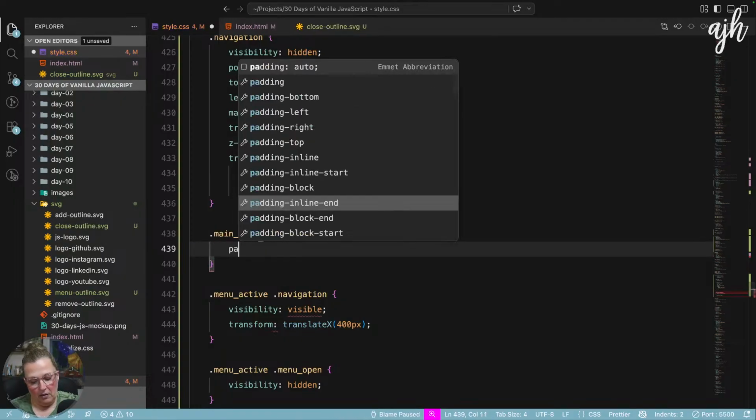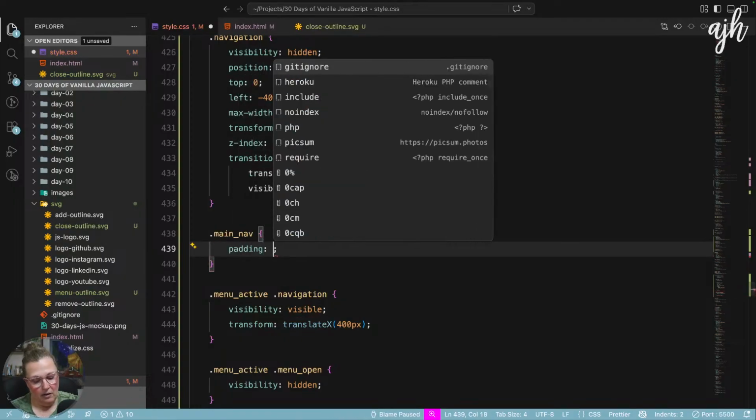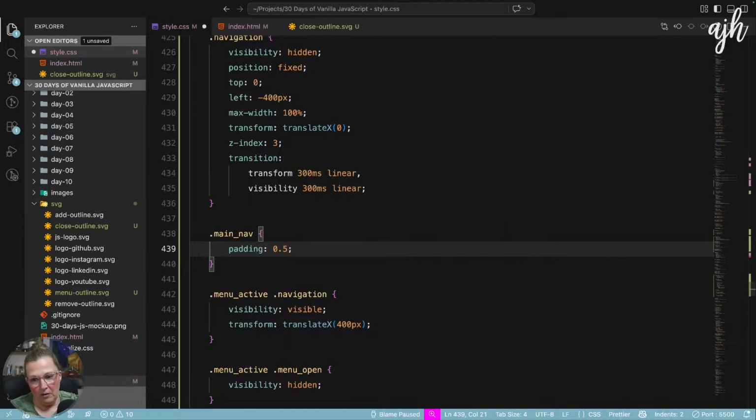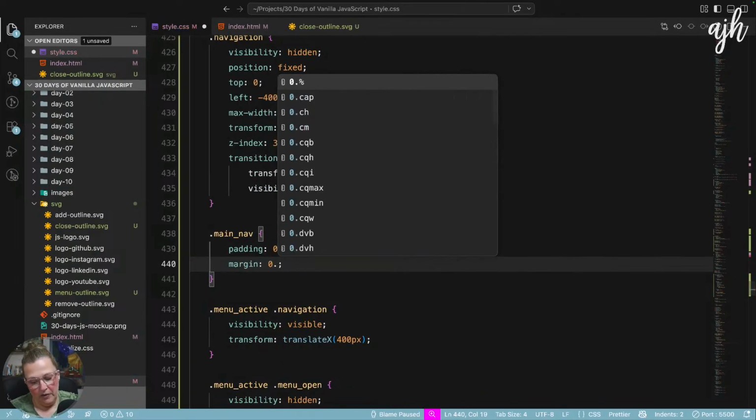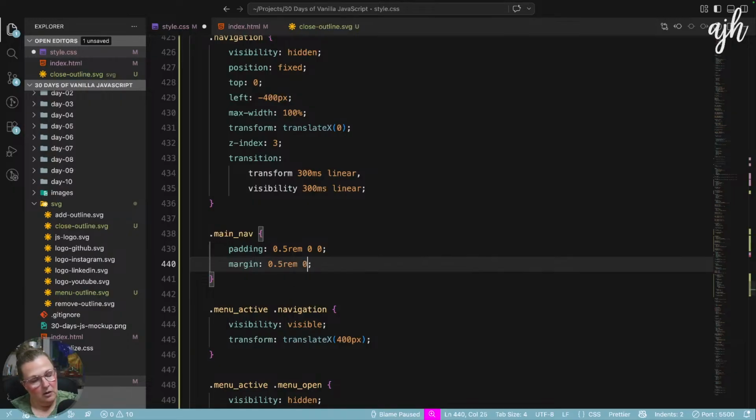Generally, I start with padding. I'm going to say padding 0.5 rems on the top, 0 on the left and right, 0 on the bottom. And then margin 0.5 rems, 0 on the left and right, 0 on the bottom.